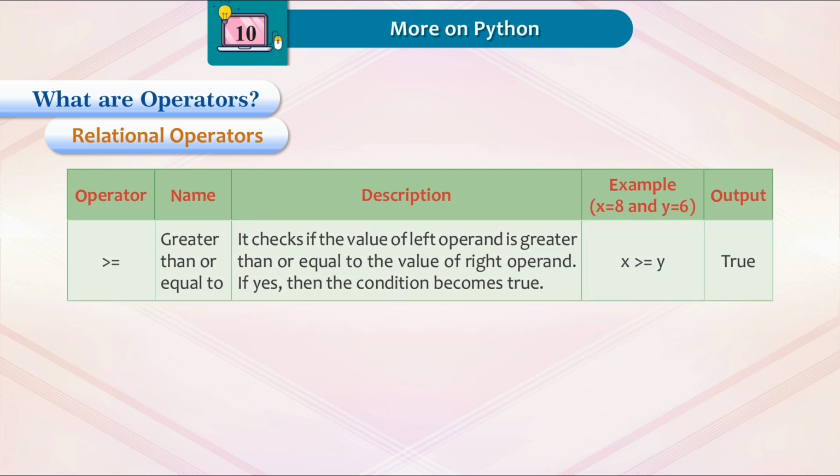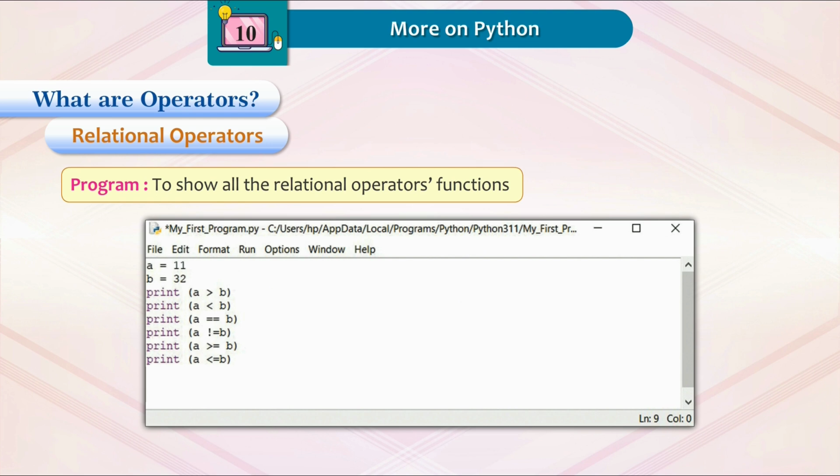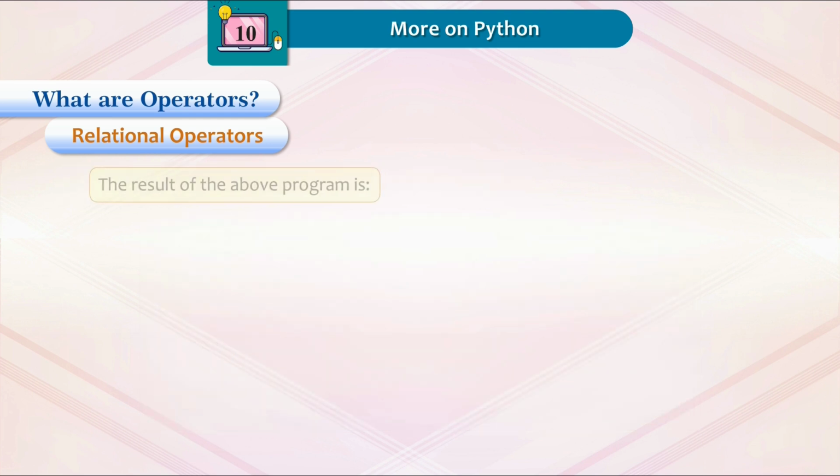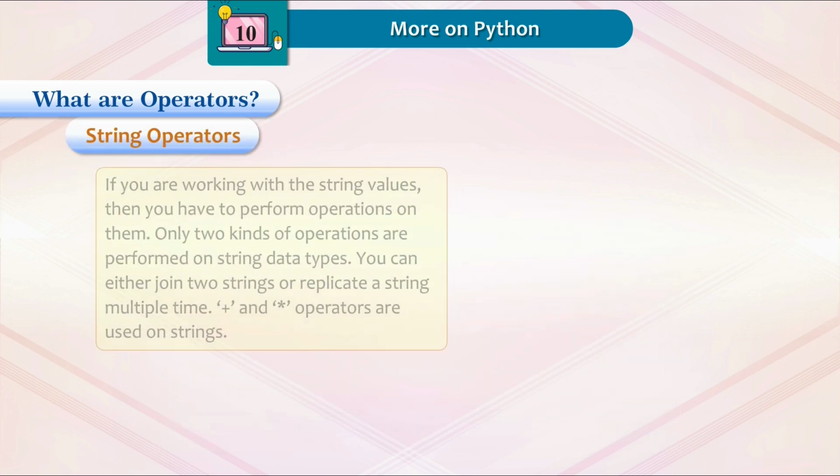Greater than or equal to. It checks if the value of left operand is greater than or equal to the value of right operand. If yes, then the condition becomes true. x greater than or equal to y, output true. Less than or equal to. It checks if the value of left operand is less than or equal to the value of right operand. If yes, then the condition becomes true. x less than or equal to y, output false. Program to show all the relational operators functions. The result of the above program is shown.